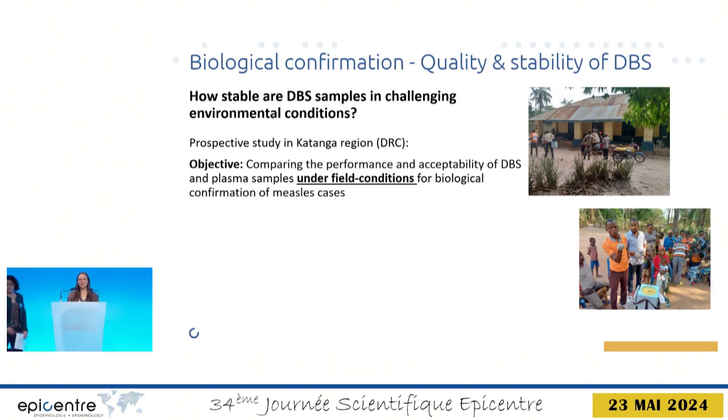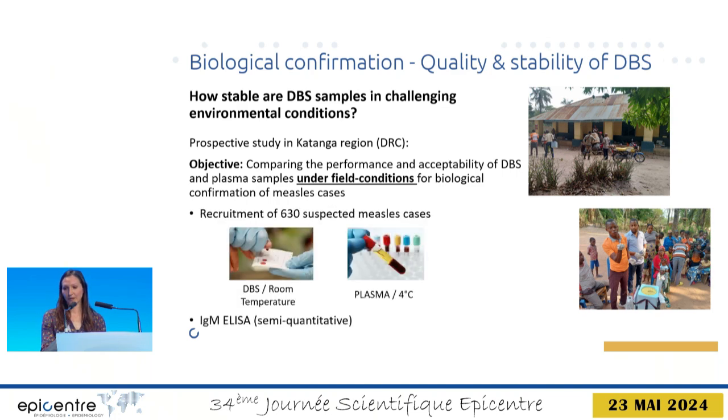So for the biological confirmation of measles cases, WHO recommends the use of DBS samples where serum cannot be used. However, the performance of DBS may be worse due to the impact of environmental conditions on sample preservation. So we therefore decided to evaluate the performance of DBS samples under field conditions in the DRC.